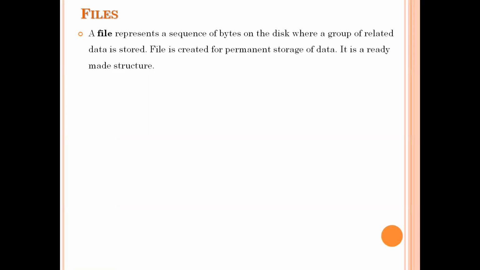Suppose you want to use the data in another program also, or you want to store the data permanently for a few days. In that case, better to store the data in the form of files. Then it will be stored in the permanent location. So it is a ready-made structure. Wherever you want, you can directly use it there.